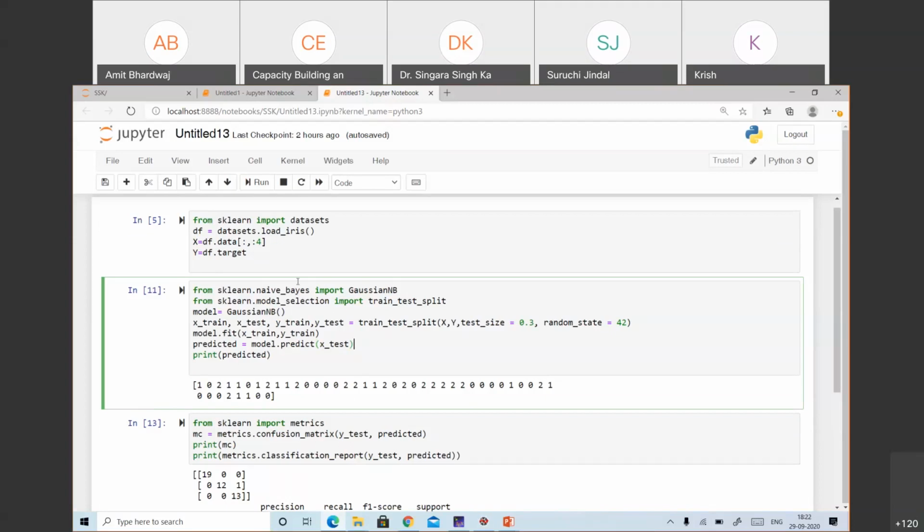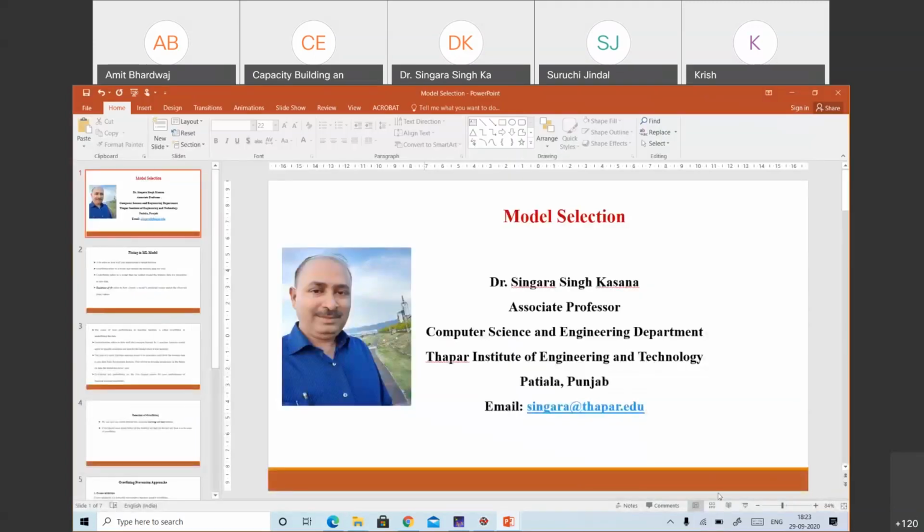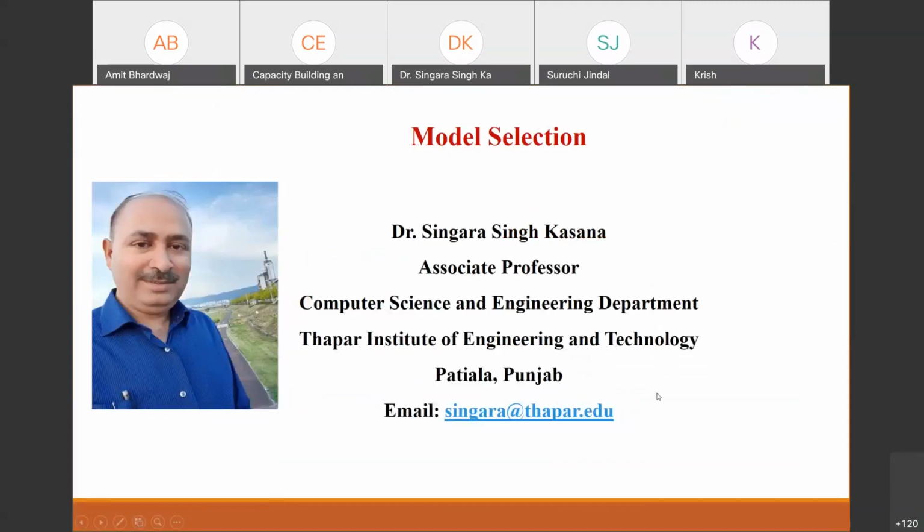Okay, right. So let's try some other concept also, which is a very good concept, and after it we will implement the same concept in Python. So the point is model selection. Okay, so let's start this model selection.